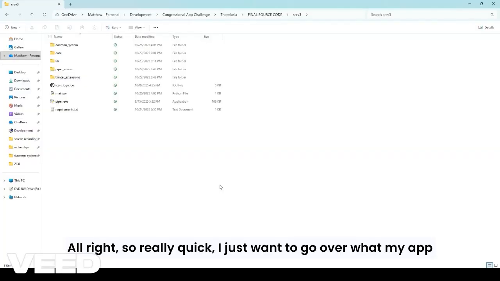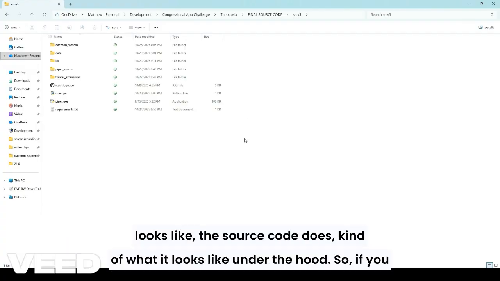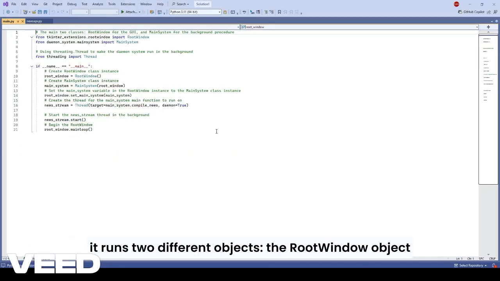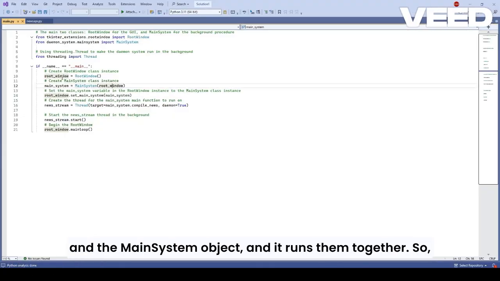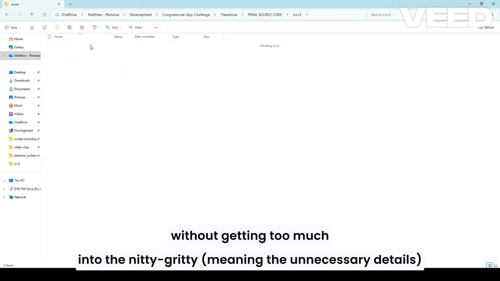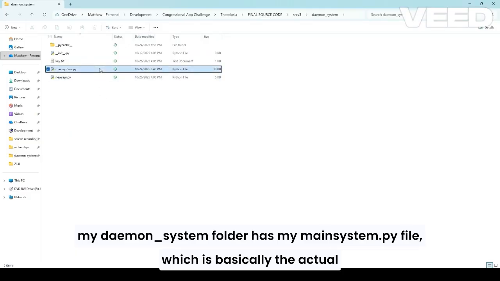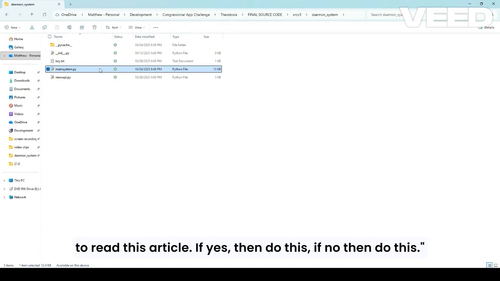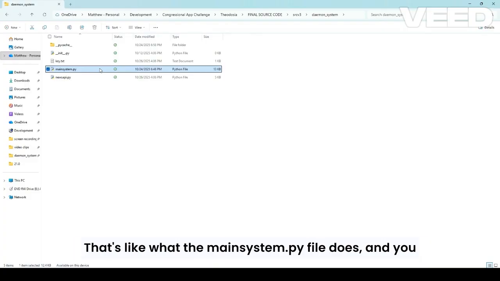All right, so really quick, I just want to go over what my app looks like, what the source code does, kind of what it looks like under the hood. So if you take a look here, we got my main.py file. You can open it up. It runs 2 different objects, the root window object and the main system object, and it runs them together. So without getting too much into the nitty gritty, my daemon system file has my main system.py, which is basically the actual procedure of, hey, ask the user if it wants to read this article. If yes, then do this. If no, then do this. That's like what the main system.py file does.